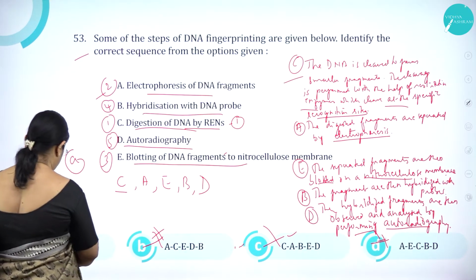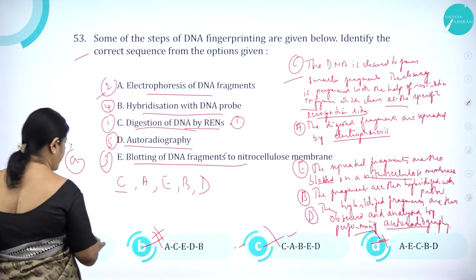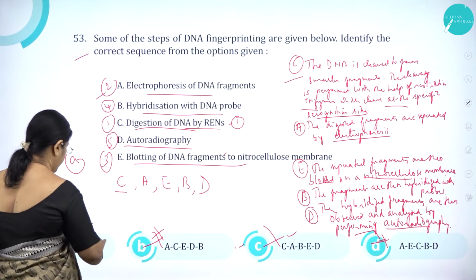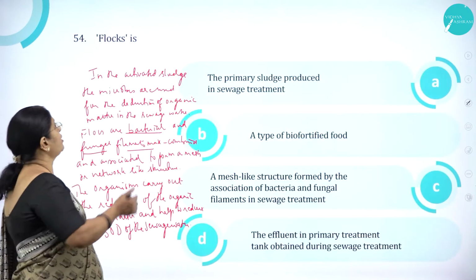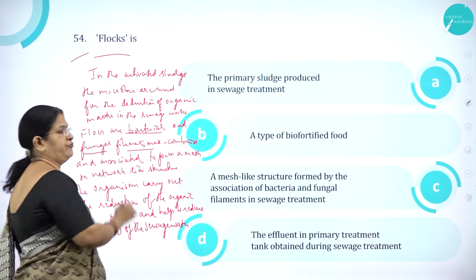C, A, then E, then B, then D. So option CAEBD is correct. Moving on to question number 54.